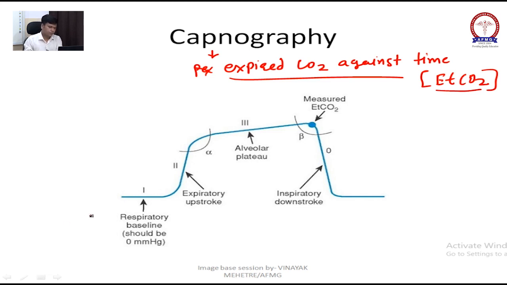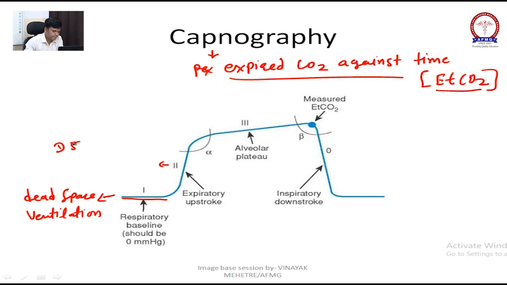First will be your dead space ventilation. Second will be your dead space plus alveolar ventilation. Third will stand for alveolar only.